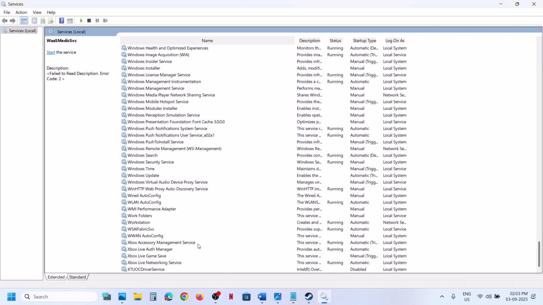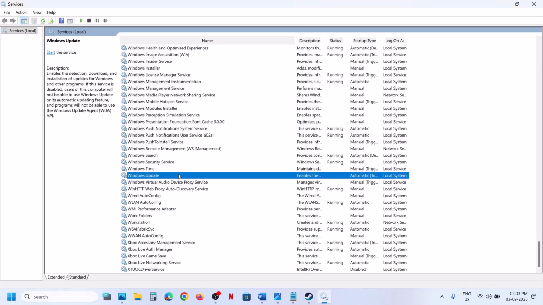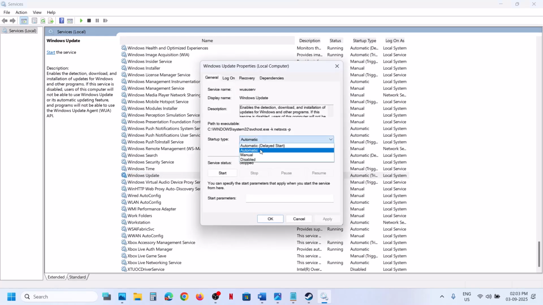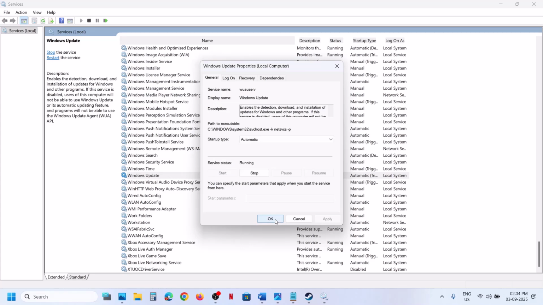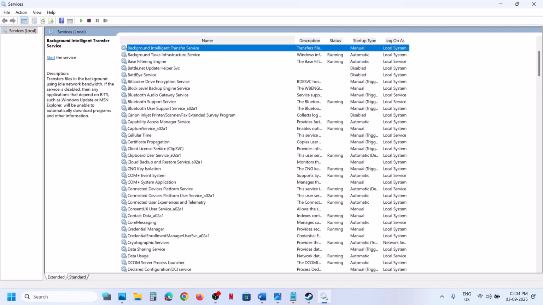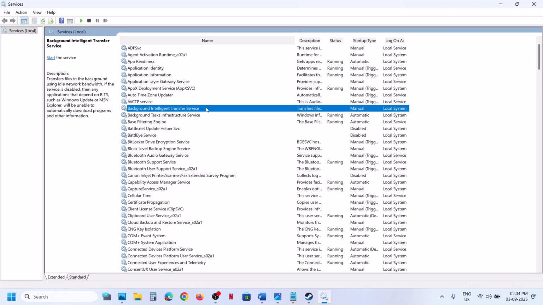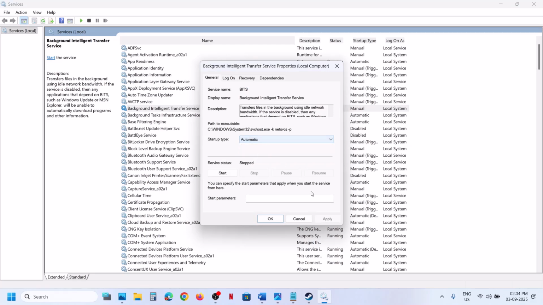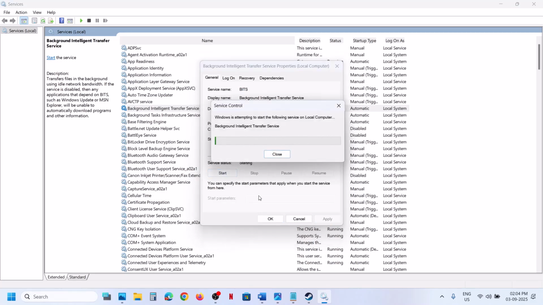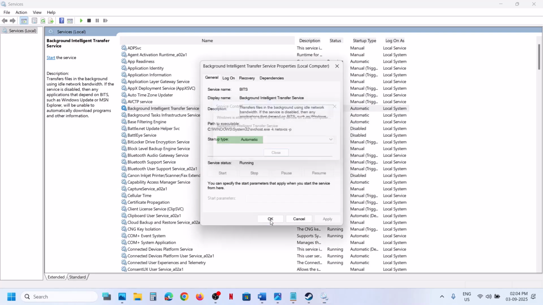Now find Windows Update, scroll down at the bottom here, you can see Windows Update, make a double click, set this to automatic. Click on apply, click on start if highlighted and then click on OK. Now find Background Intelligent Transfer Service. Again set this to automatic, apply, click on start and then click on OK. And then try to update.